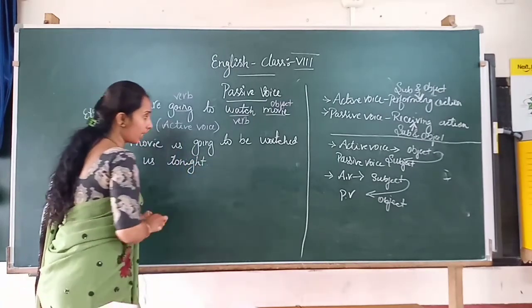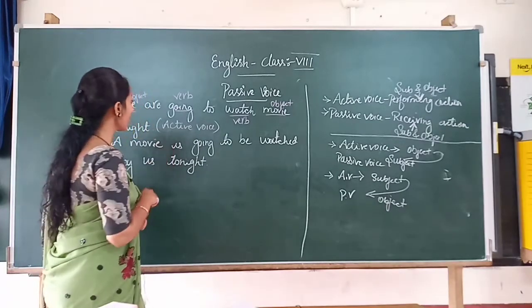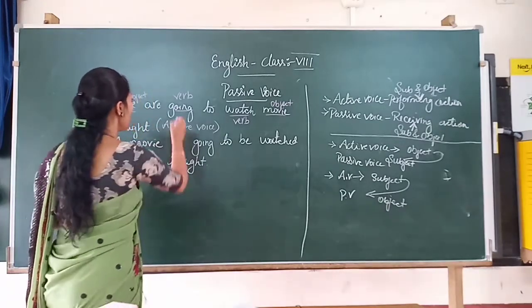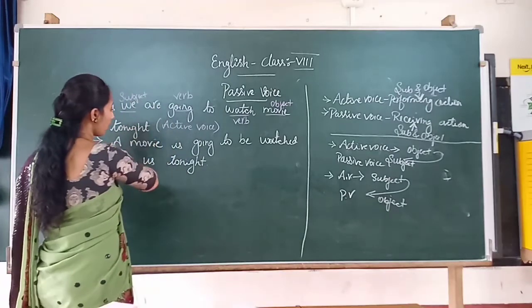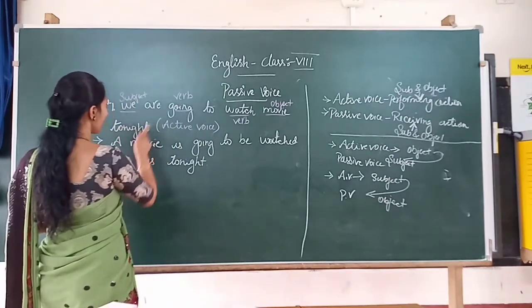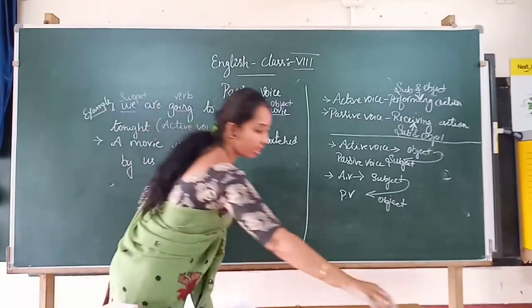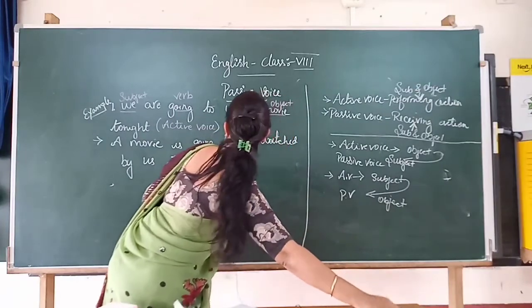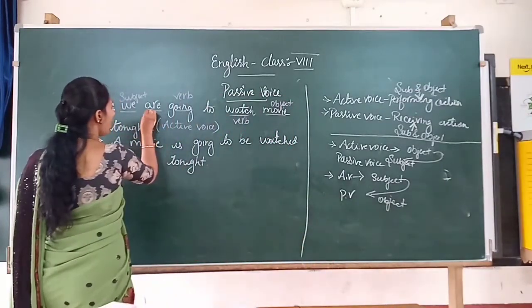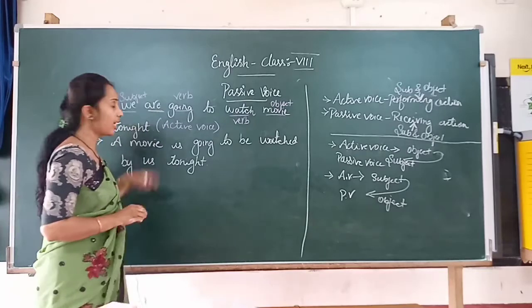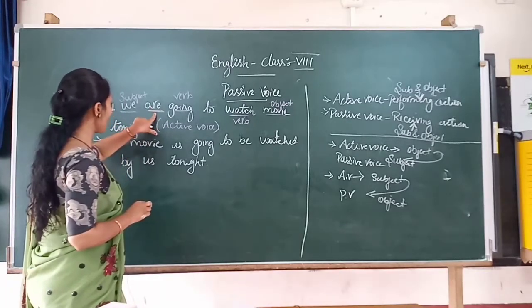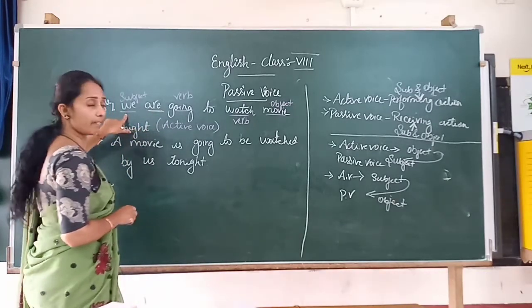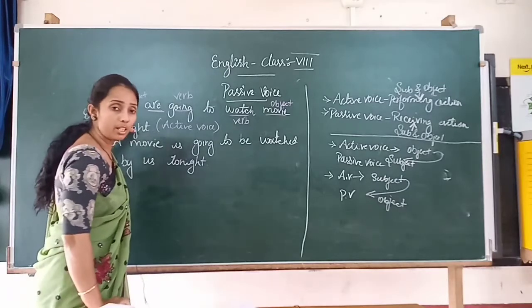Okay, here can you observe the changes, children? Going becomes are going. Here, are is there because of this we. We is plural, right?